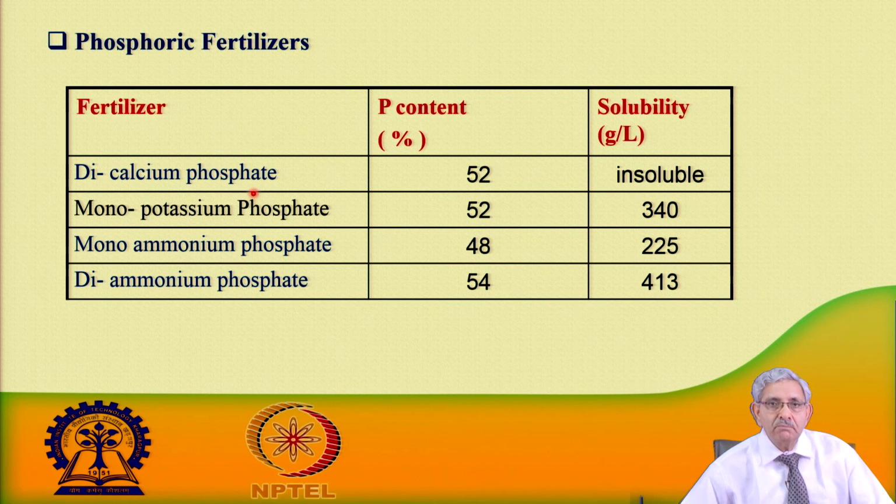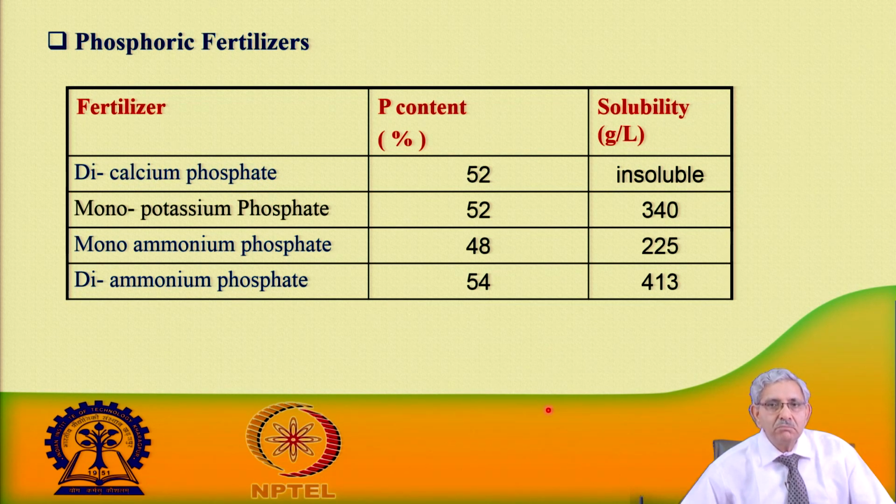Monopotassium phosphate is 52%, but the solubility is a problem, it is only 340 gram per liter of water, so it needs to be dissolved. Monoammonium phosphate is 48%. So, as you see, these phosphatic fertilizers are having problems.